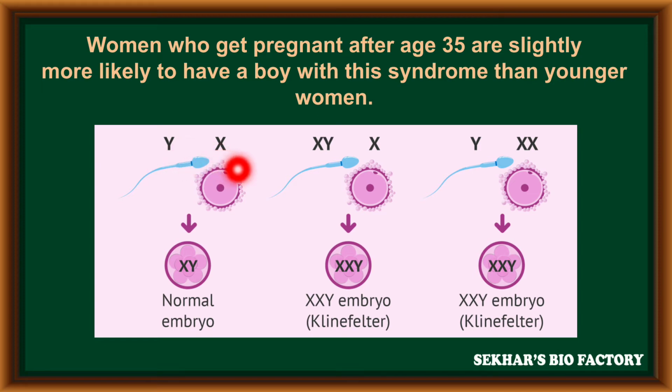But sometimes the sperm has an additional X chromosome, sometimes the egg has an additional X chromosome. These two conditions may cause Klinefelter syndrome. That means either father or mother may contribute the additional X chromosome in a Klinefelter syndrome patient.